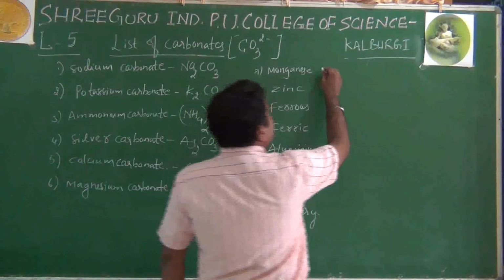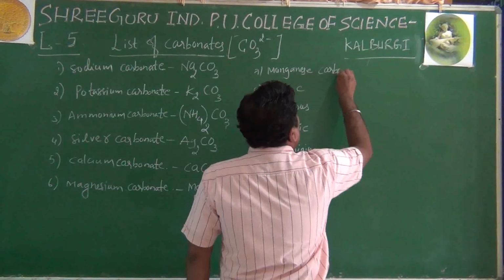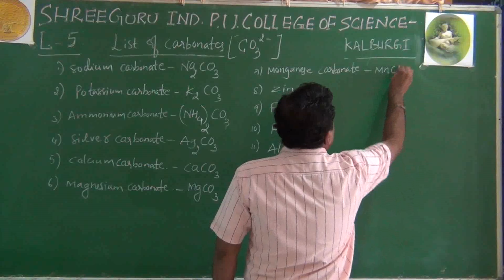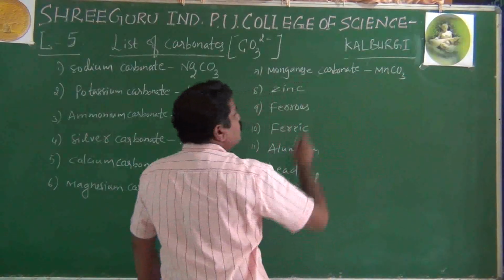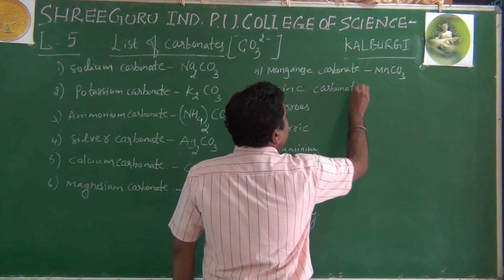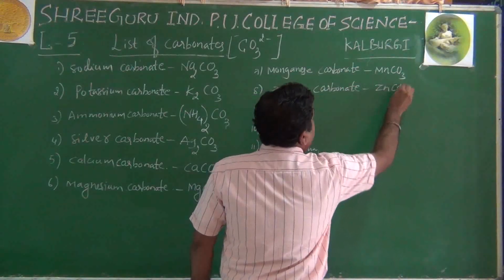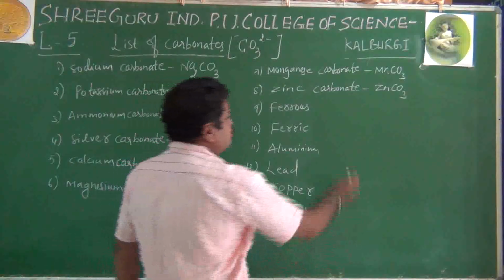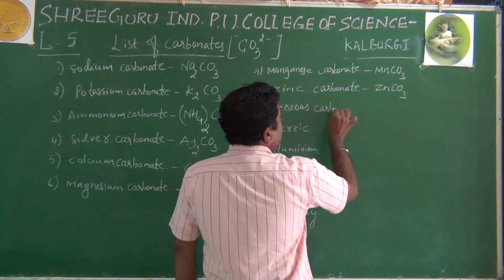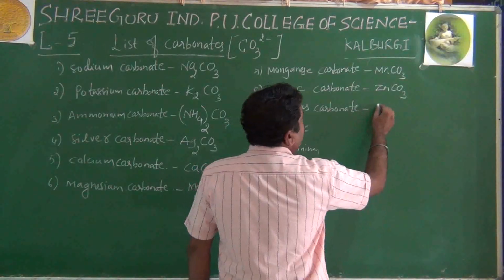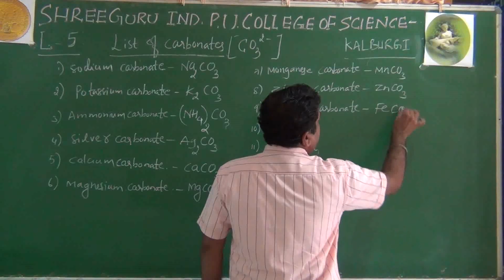Like this, manganese carbonate is MnCO3. Then zinc carbonate, ZnCO3, Zn2 plus, CO3 2 minus. Then ferrous carbonate: Fe2 plus, CO3 2 minus, therefore FeCO3.